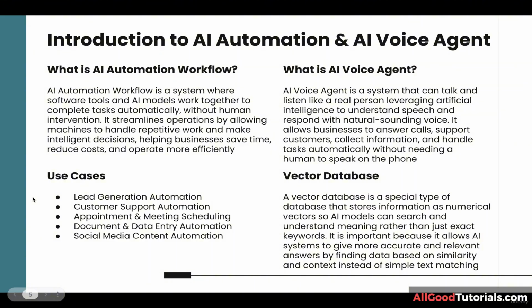Firstly, you might be wondering, what is AI automations workflow? Let me explain. It is a system where software tools and AI models work together to complete tasks automatically without human interventions. It streamlines operations by allowing machines to handle repetitive work and make intelligent decisions, helping businesses save time, reduce costs, and operate more efficiently.